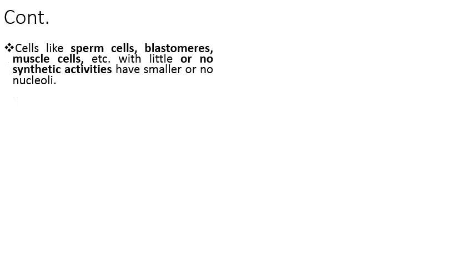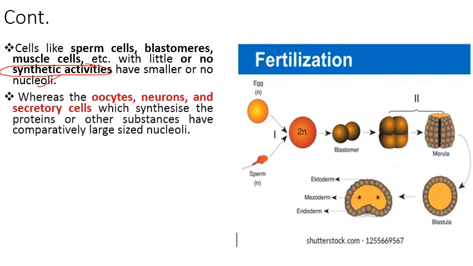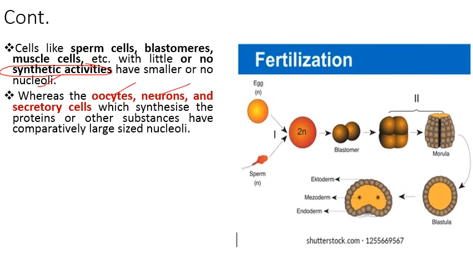So cells like we have sperm cells, blastomeres, muscle cells. In these cells, there is little or no synthetic activity, so they have smaller or no nucleoli. While we have some cells like the oocytes, neurons, and secretory cells, which are metabolically active cells, which synthesize the proteins or other substances, they have comparatively larger sized nucleoli.